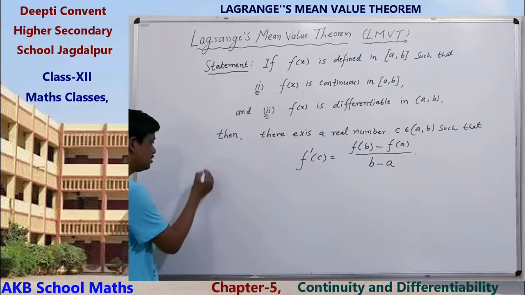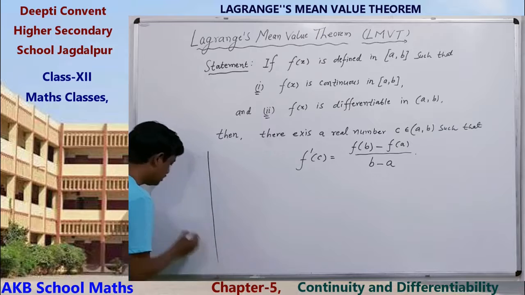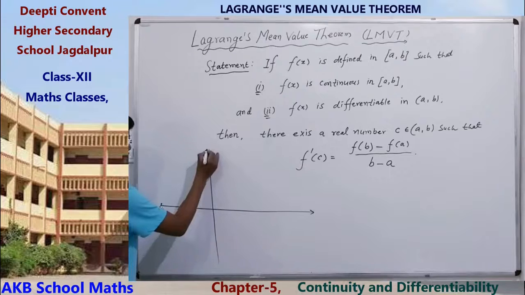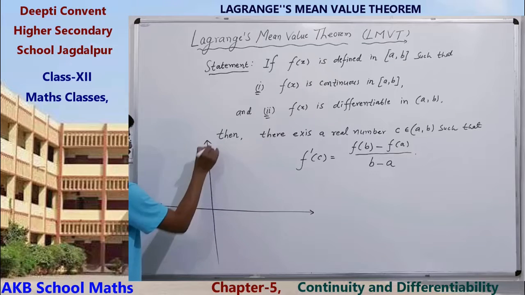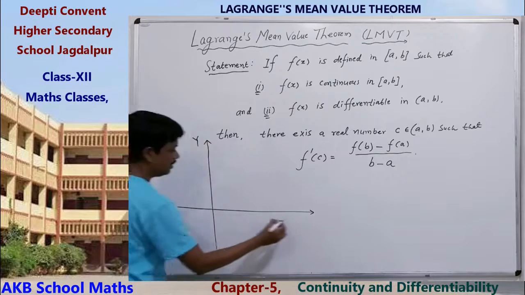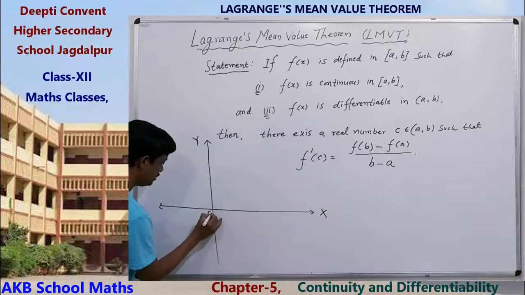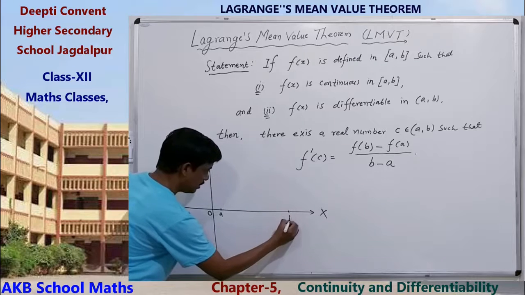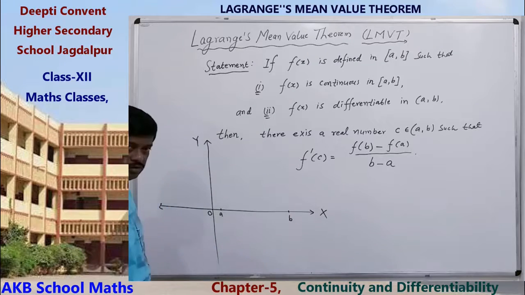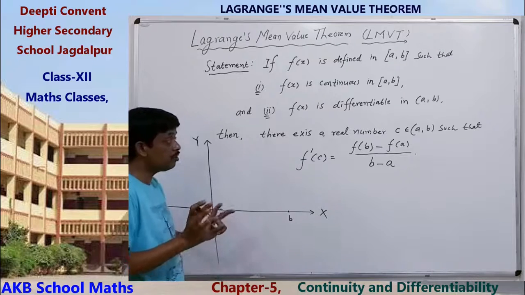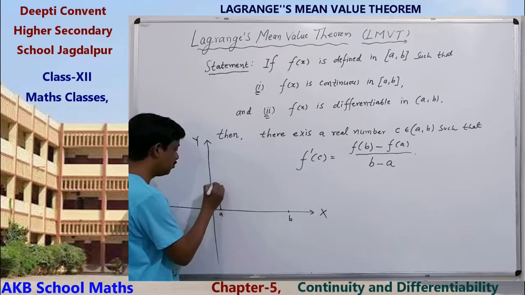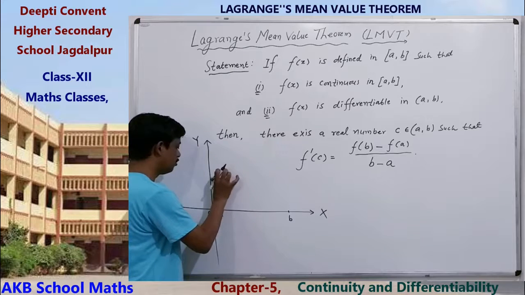Geometrical meaning is similar here. Suppose this is our frame, the y-axis is this and this is the x-axis, origin. Suppose a is here and b is here. Now here f(a) equal to f(b) is not required, so we can suppose this is a point. What is the point?